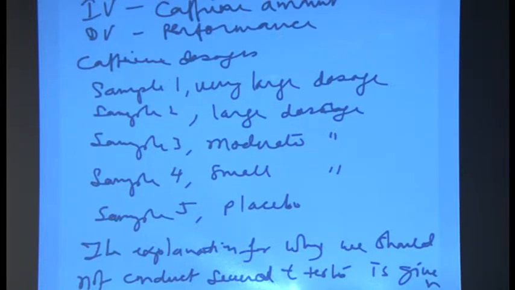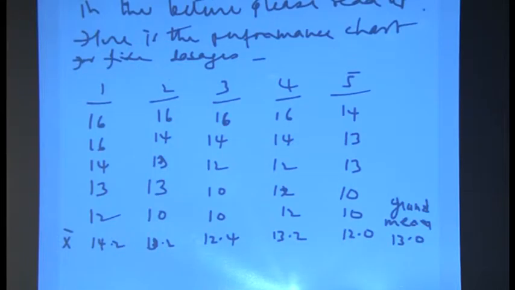Now, the explanation for why we should not conduct several t-tests is given in your lecture. So, that is what is mentioned here, but remember here there are 5 different categories. Now, comparison of 5 different categories by t-test is not allowed, it will cause us problems. So, therefore, we will analyze the variances and then compare. So, let us take the next one here. Please read the lecture to understand why we should not use t-test.